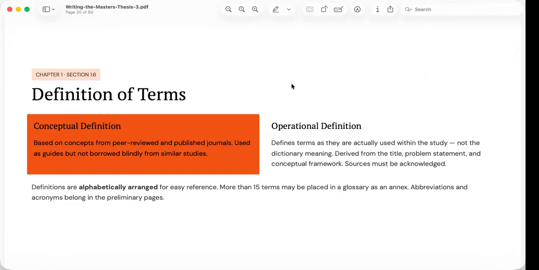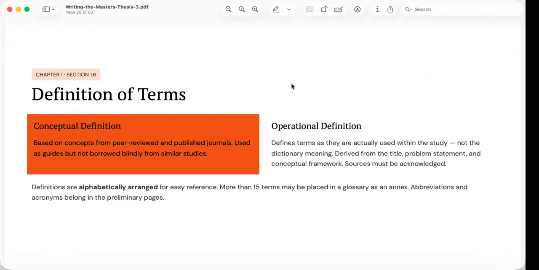An operational definition is different because it explains how a concept is used within your specific research. Rather than providing a dictionary meaning, it tells readers how the concept is measured, observed, or interpreted in the study. Suppose your research examines operational readiness.